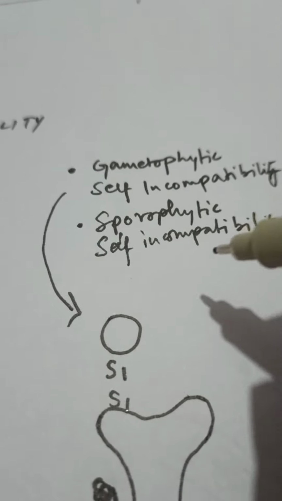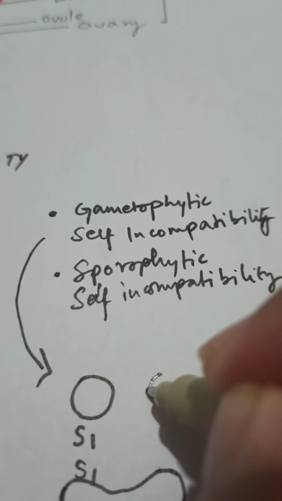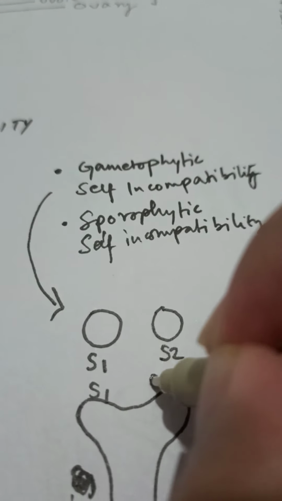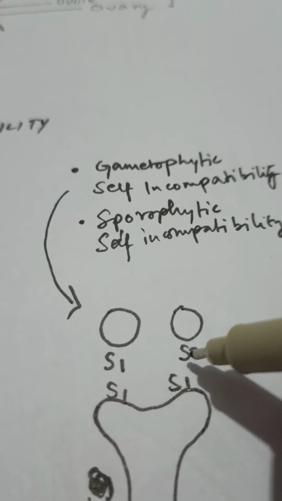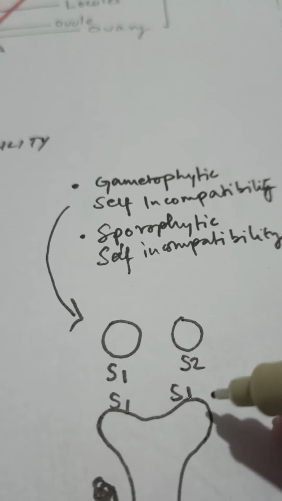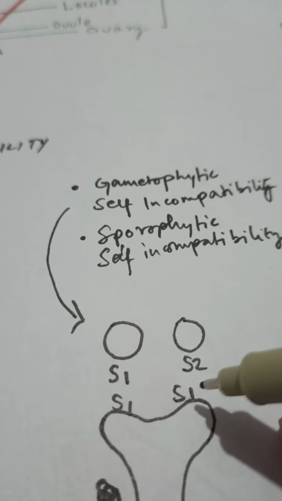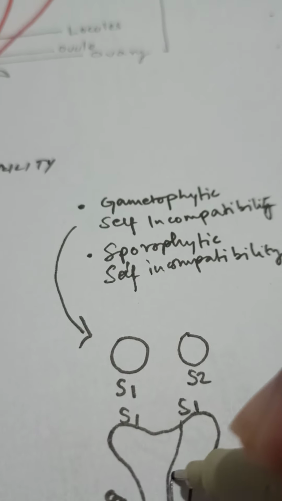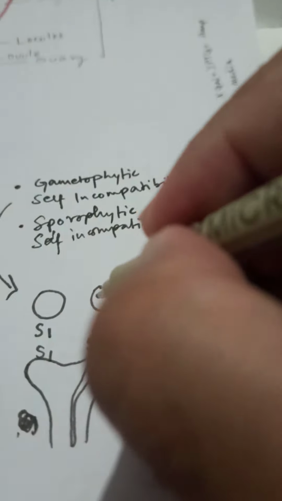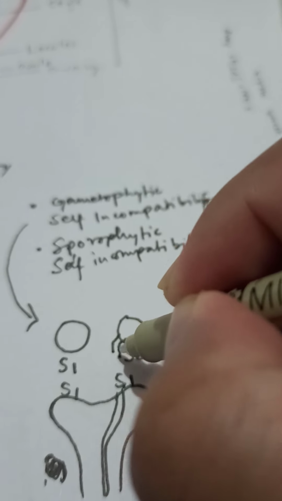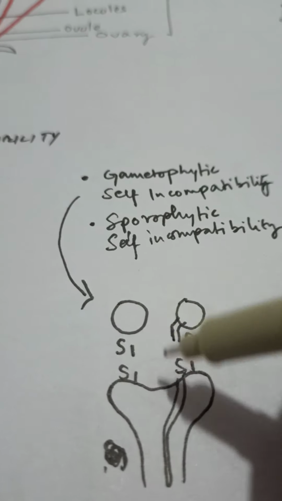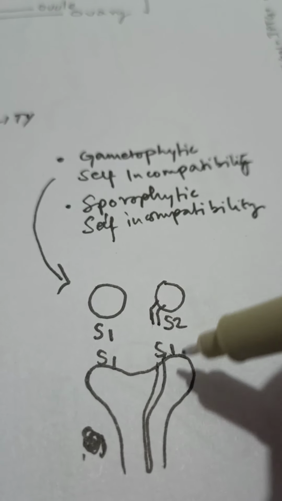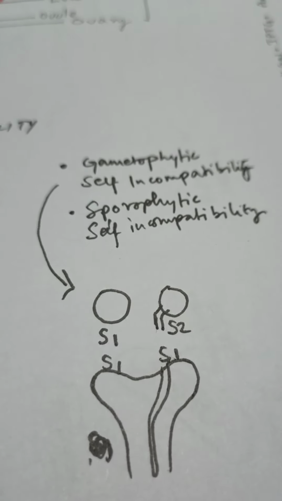If the pollen is of variety S2 and the stigma is of variety S1, then they have two different protein sets, so the interaction will take place and the pollen tube is formed. Now this will be able to germinate. In this case no pollen tube formation, in this case pollen tube formation. Why? Because these two types are not matching.